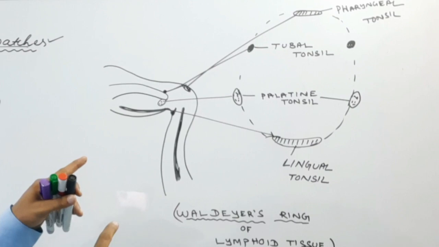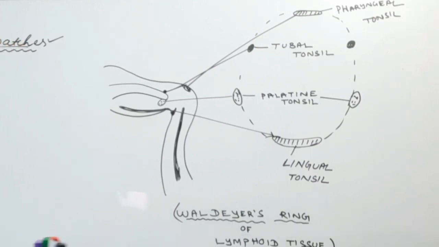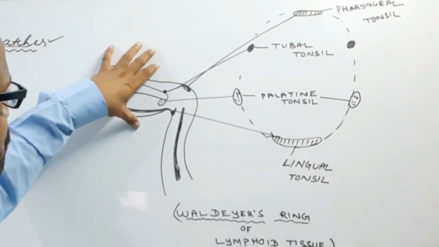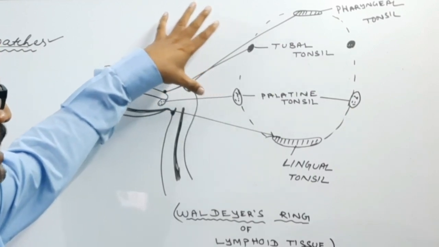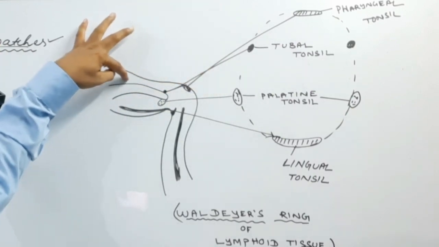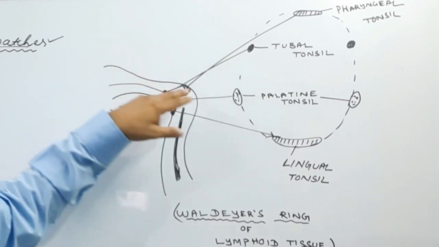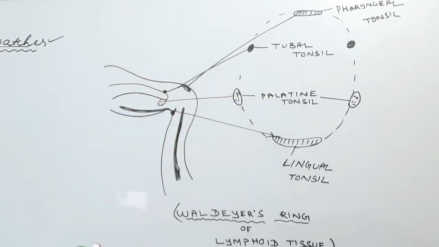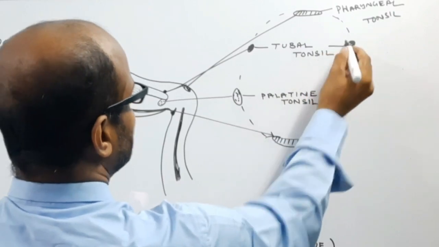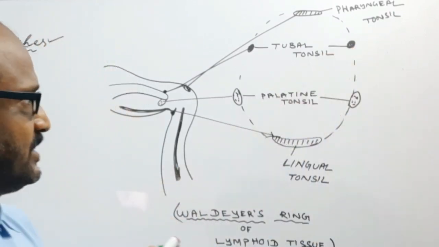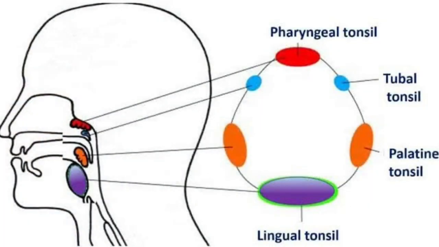On either side of the pharynx, there are also lymphoid tissues known as the pharyngeal tonsil. The wall of the nasopharynx also contains the tubal tonsil, and at the end part of the palate, the roof of the buccal cavity, there is another lymphoid tissue known as the palatine tonsil.